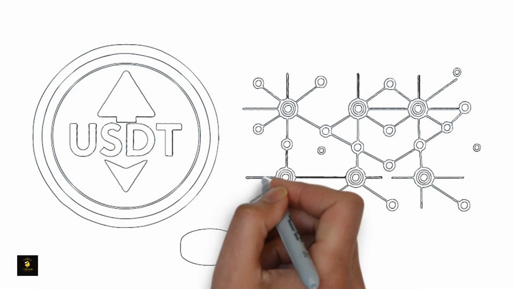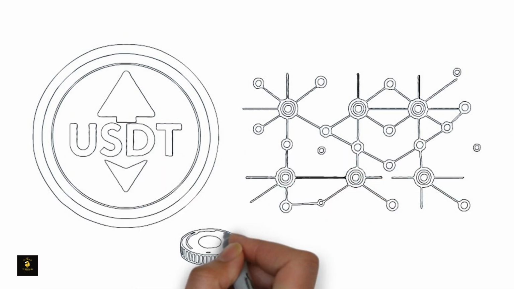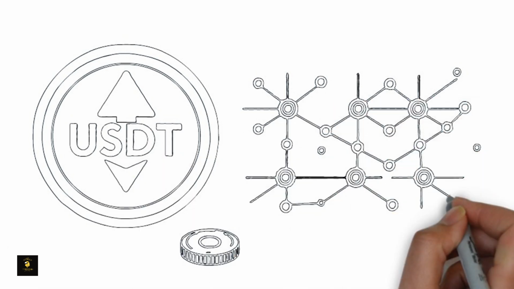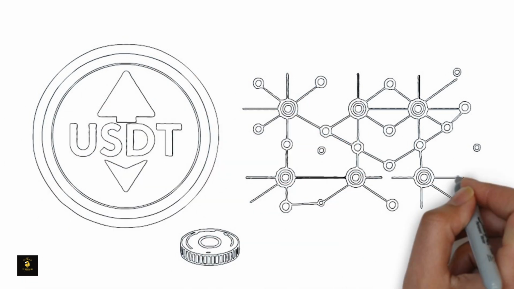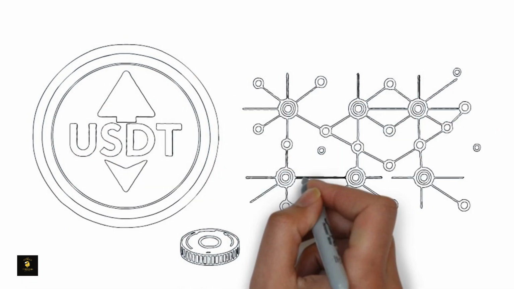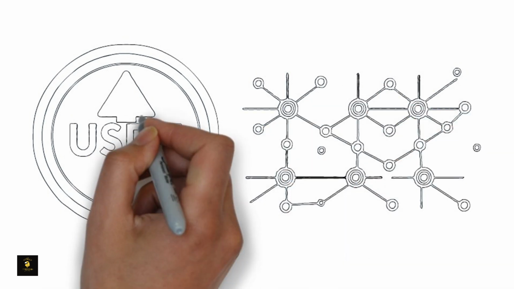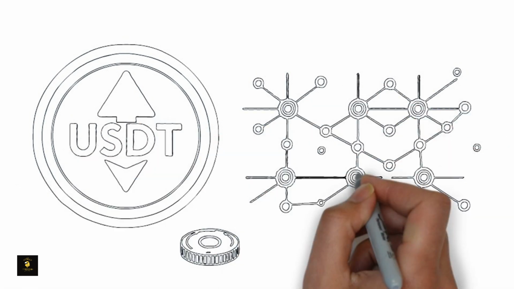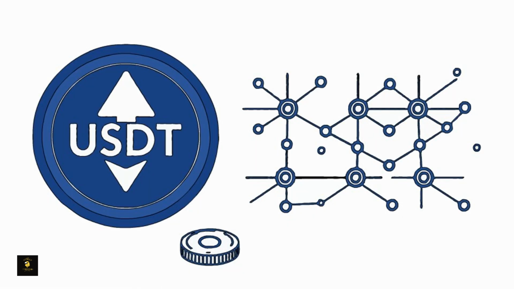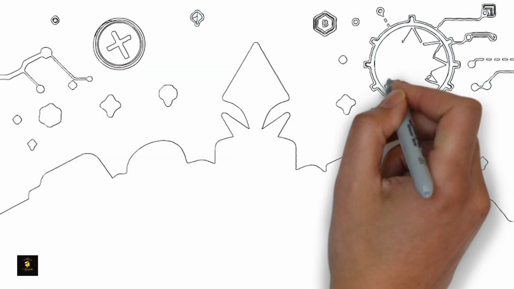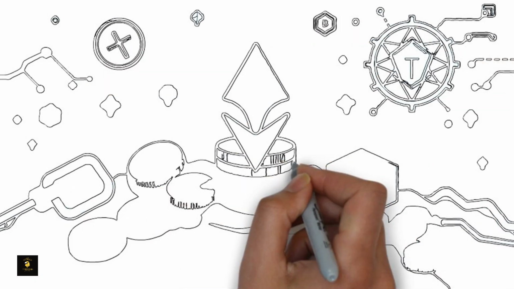Tether, USDT, is a stablecoin pegged to the US dollar, USD, at a 1-to-1 ratio, meaning 1 USDT equals $1. Unlike Bitcoin or Ethereum, whose prices fluctuate wildly, Tether aims to provide stability by being backed by reserves, including cash, cash equivalents, and other assets.